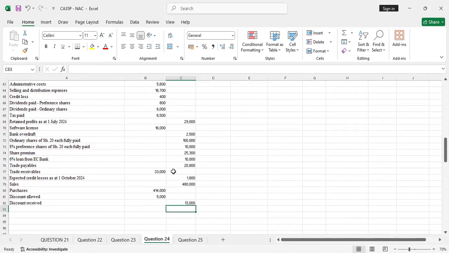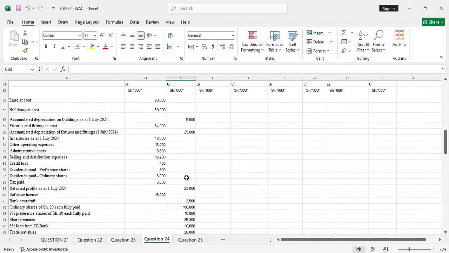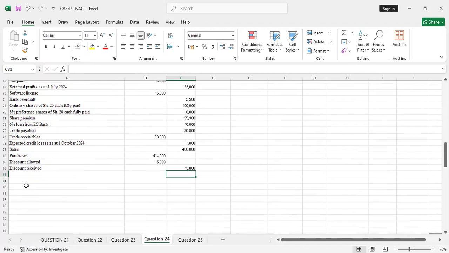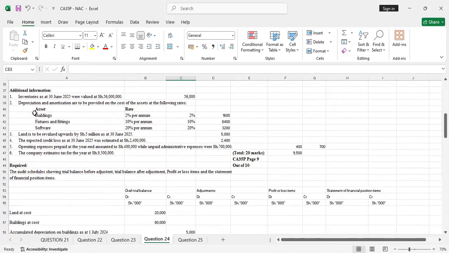Yeah, so we are going to add all this. We are going to sum the debit and credit side and see if they balance because they have to balance. And before we do that, we'll create spaces down here based on the adjustments. Yeah, and I can see the adjustment as 6.